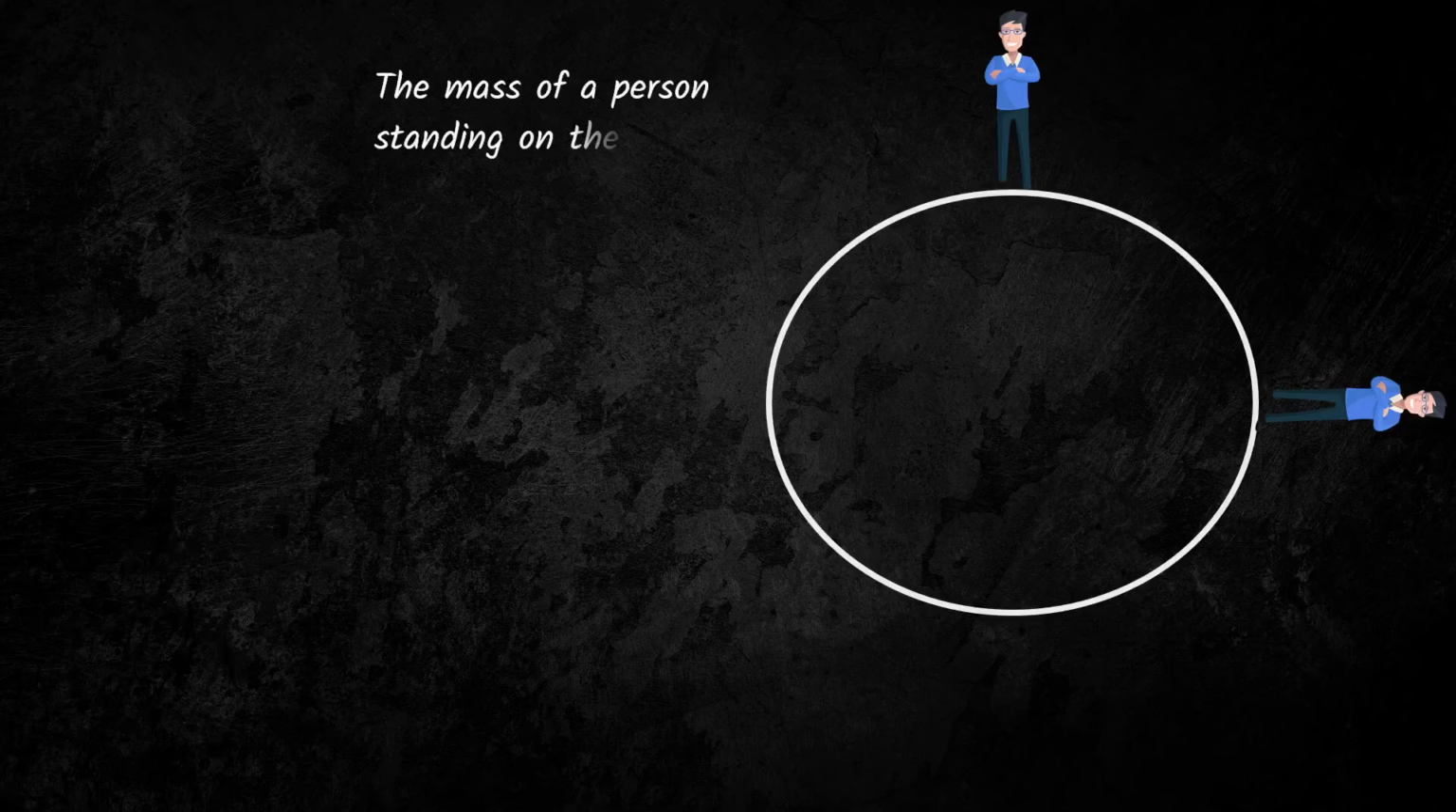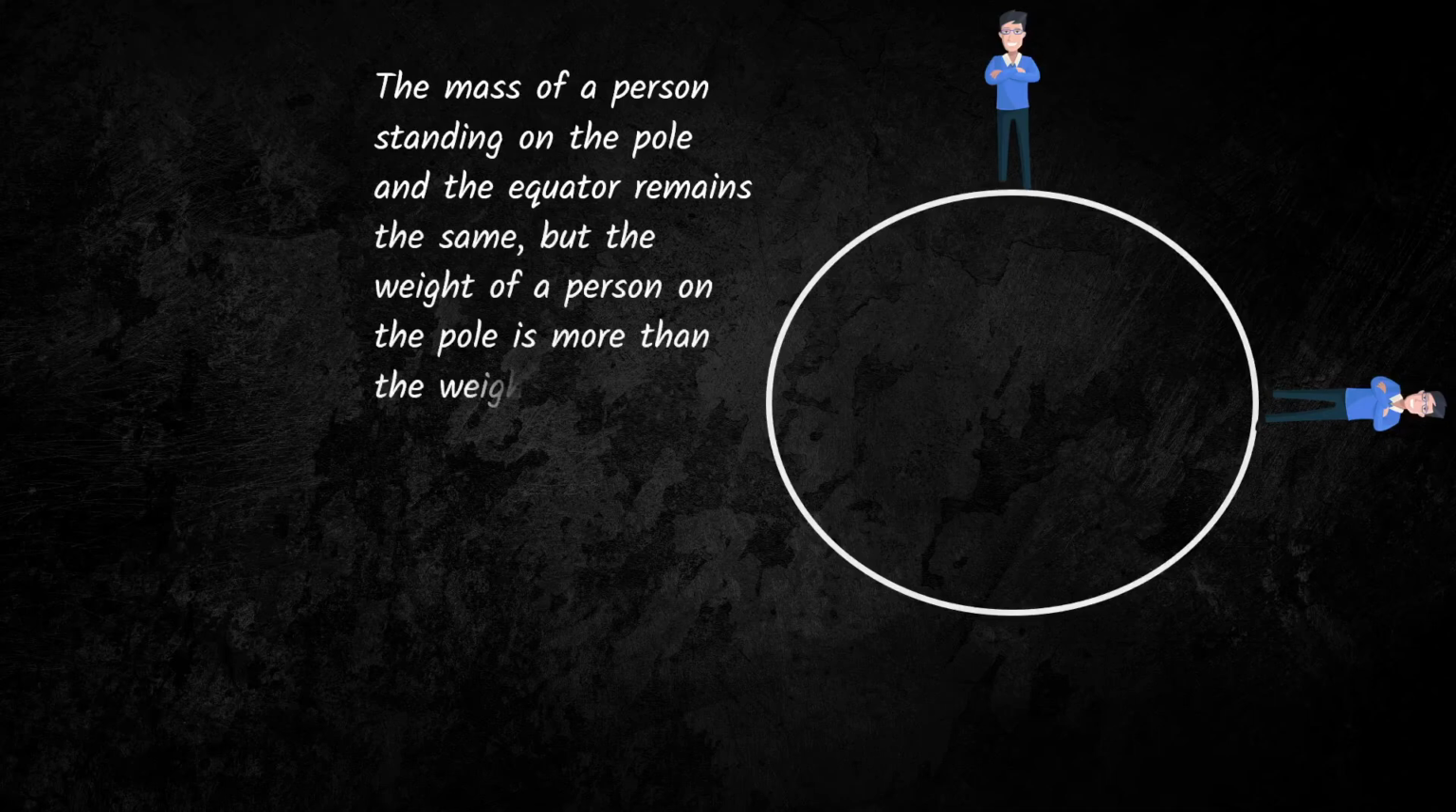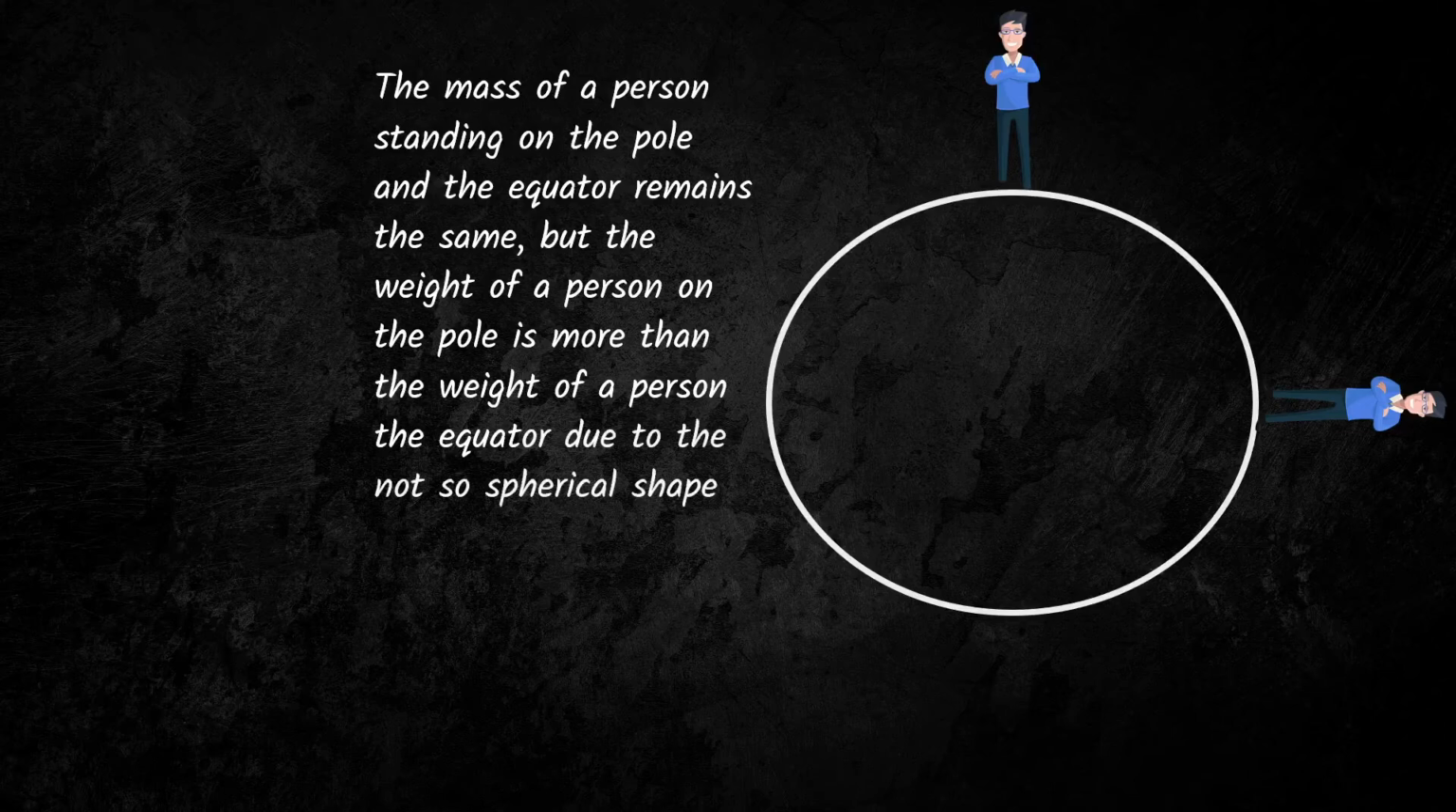Now, interestingly enough, the shape of the Earth is not exactly a sphere. It's an oblate spheroid, meaning that the Earth is slightly flat on the poles and it slightly bulges out at the equator. This means that if you have a person standing on the poles and the same person standing on the equator, they will have the same mass, but the person standing on the poles will experience a slightly greater force of gravity compared to the person standing on the equator.